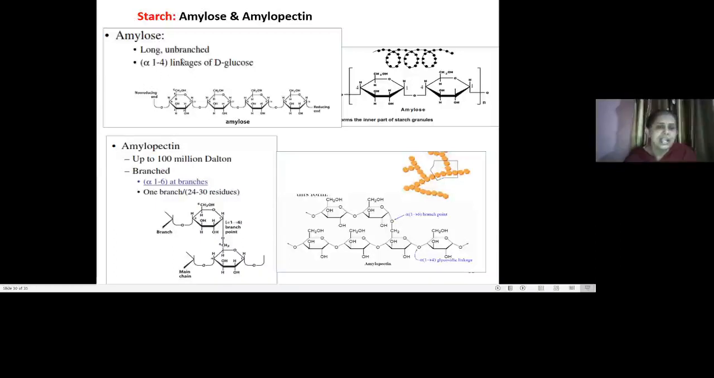So you could see here it's a long unbranched chain. This is alpha 1,4 linkage. In amylopectin it has a branch structure. You see this is the branch, alpha 1,6. So this is the branch structure. One branch has about 24 to 30 residues. So starch is composed of amylose and amylopectin.